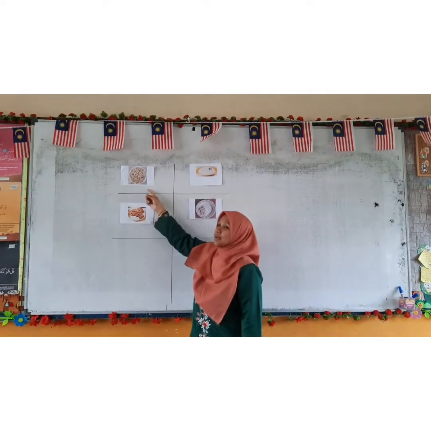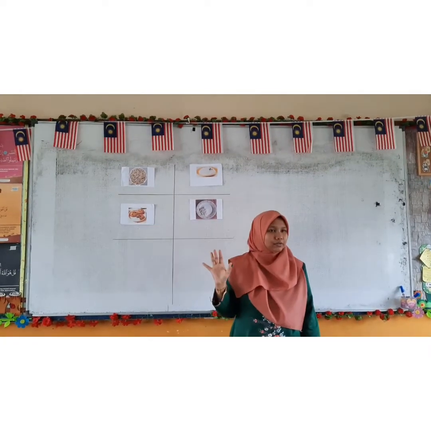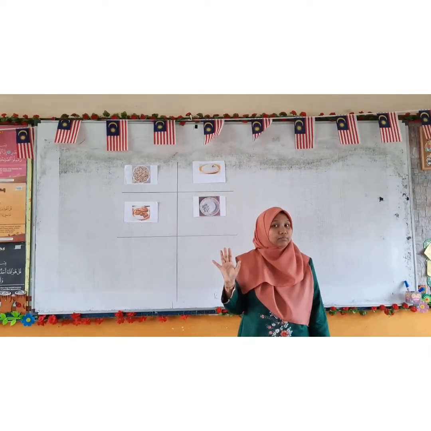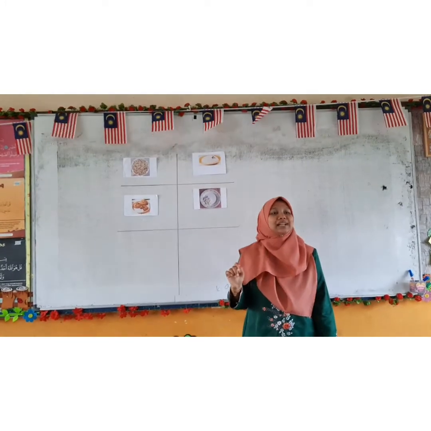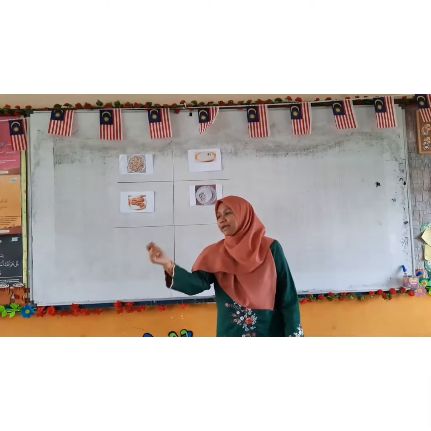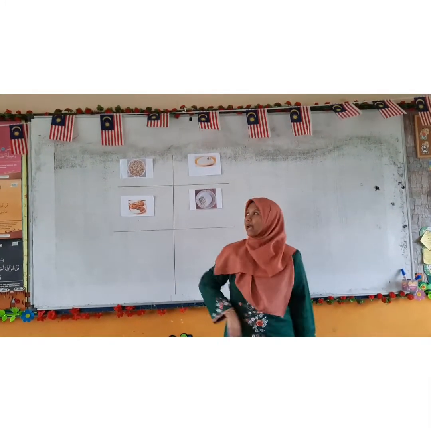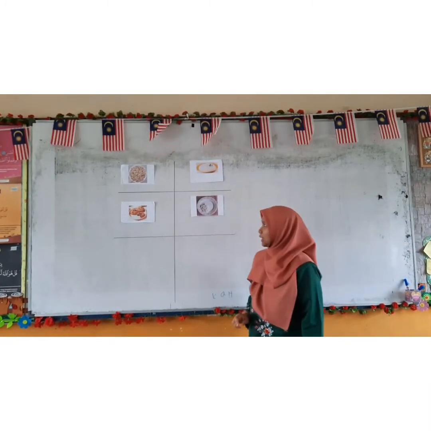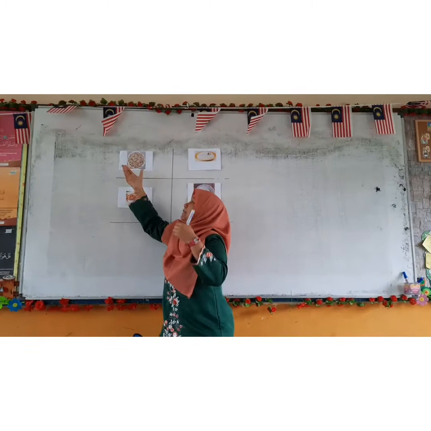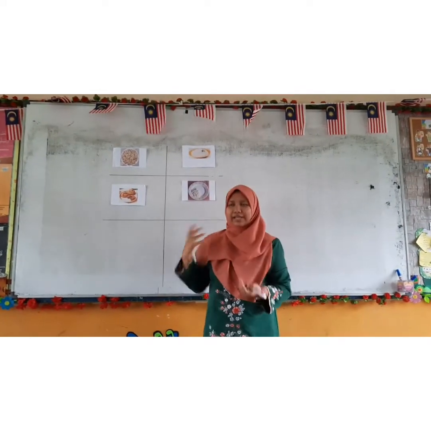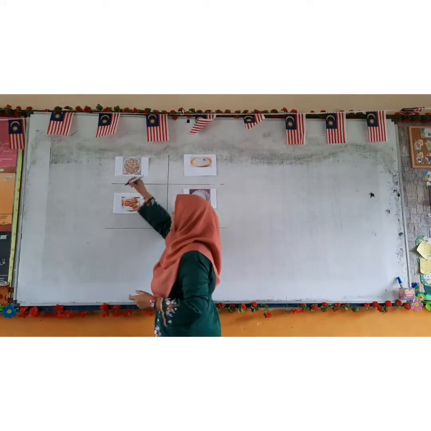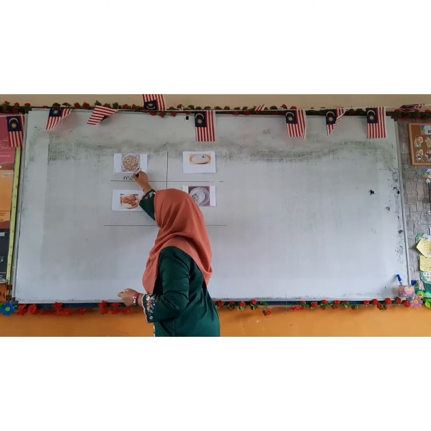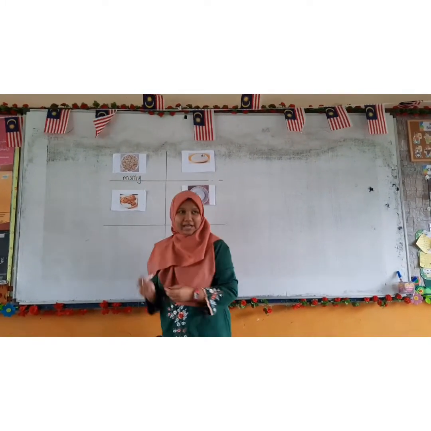Cookies, countable or uncountable? Countable. You can have a piece, 2 pieces, right? What about rice? Uncountable. So when you have to say a big number of cookies, you have to say many.